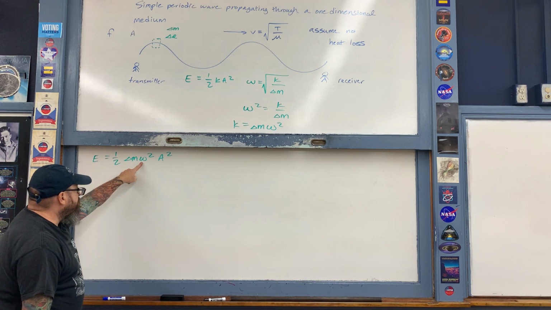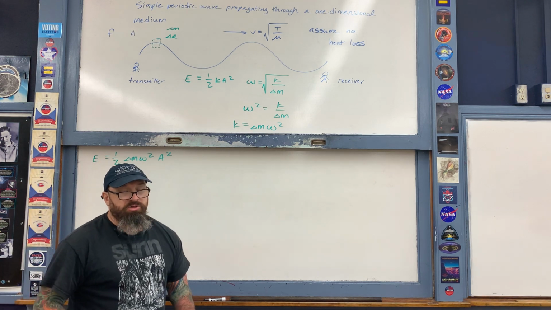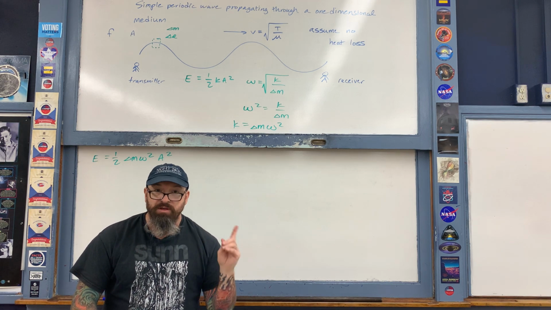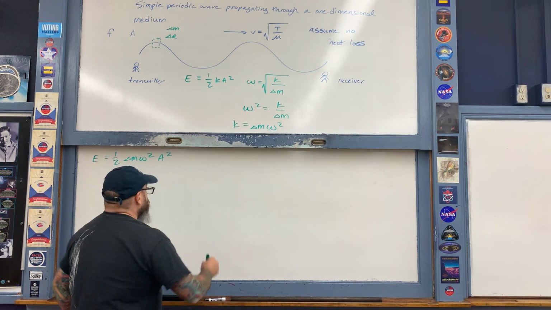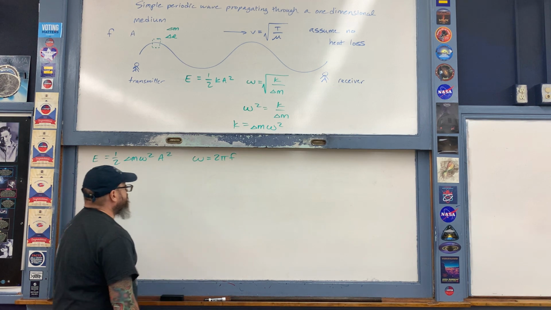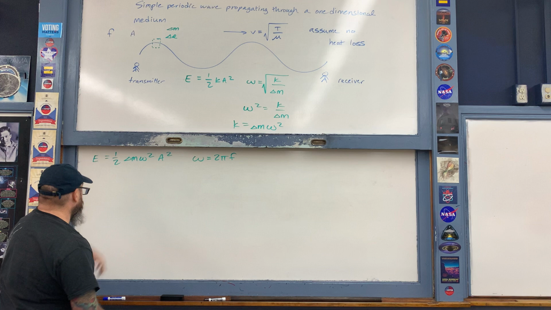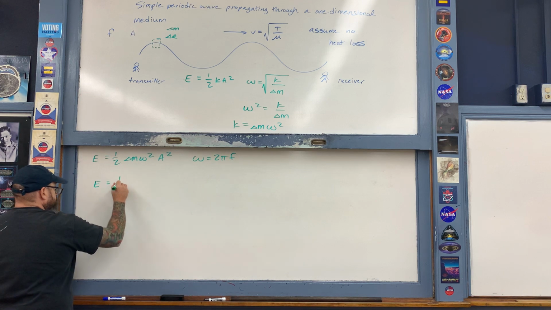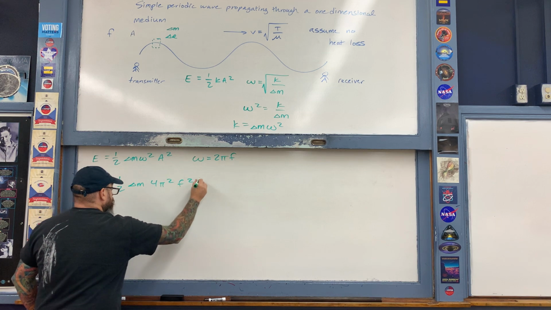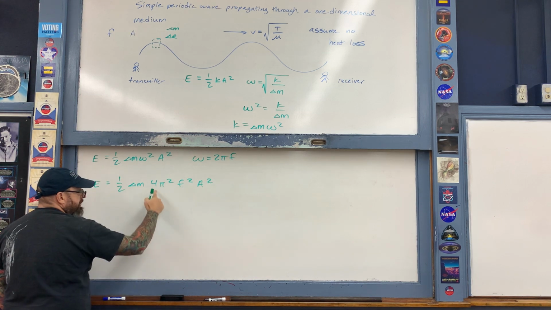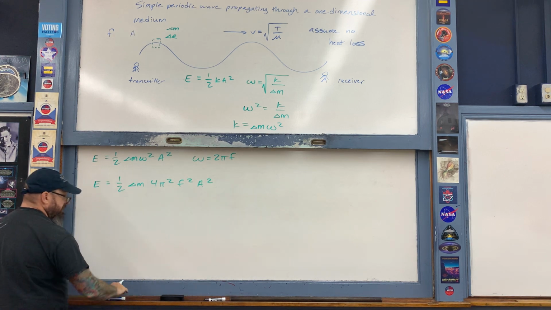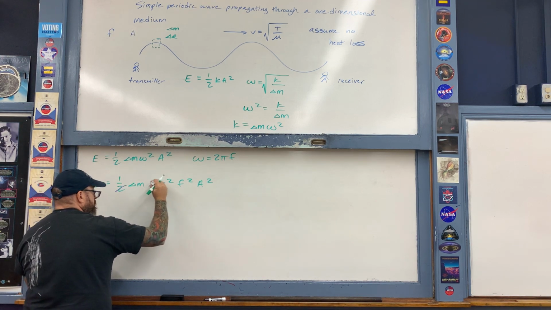Next, let's get rid of the omega. Instead of writing this in terms of angular frequency omega, we're going to do so in terms of frequency small f, which I've already written on the board. Recall that the angular frequency omega is 2 pi times the frequency. Let's substitute that into here, like so. Notice what I did: I squared the omega, so 2 squared is 4, pi squared, f squared. Let's go ahead and cancel out a 2.